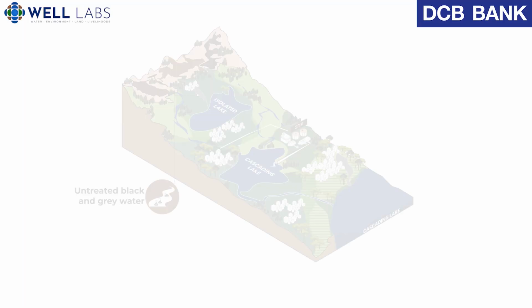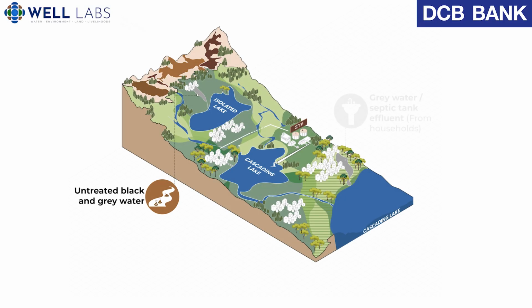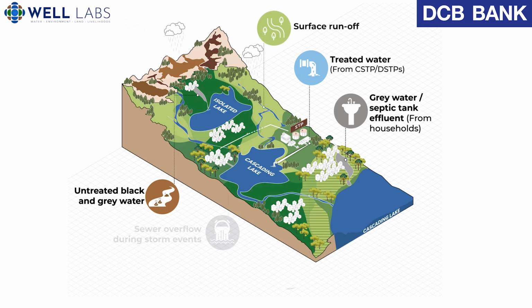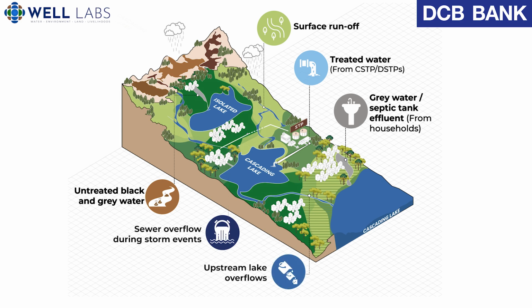Regarding lake chemistry, we are interested in the different types of flows entering the lake and the corresponding pollutant load they carry. A variety of inflows enter our lakes. While some flows, such as untreated black and grey water, septic tank effluent, and treated water, can be continuous in nature, others, such as surface runoff, sewer overflows during storm events and overflow from upstream lakes are dependent on rain events.